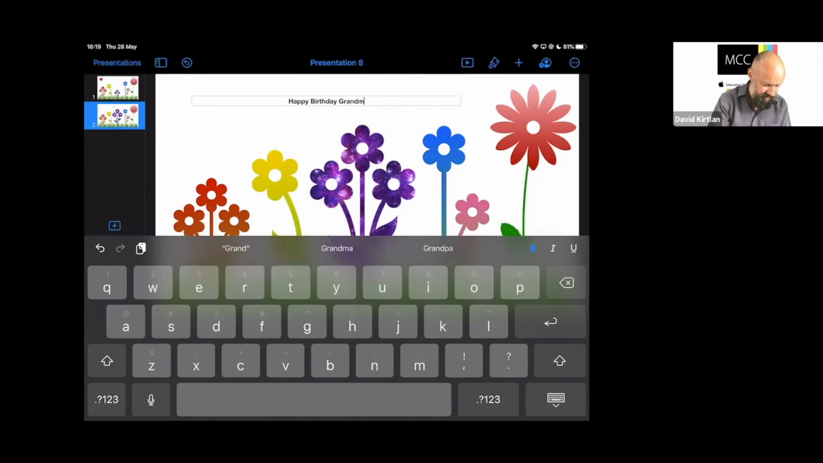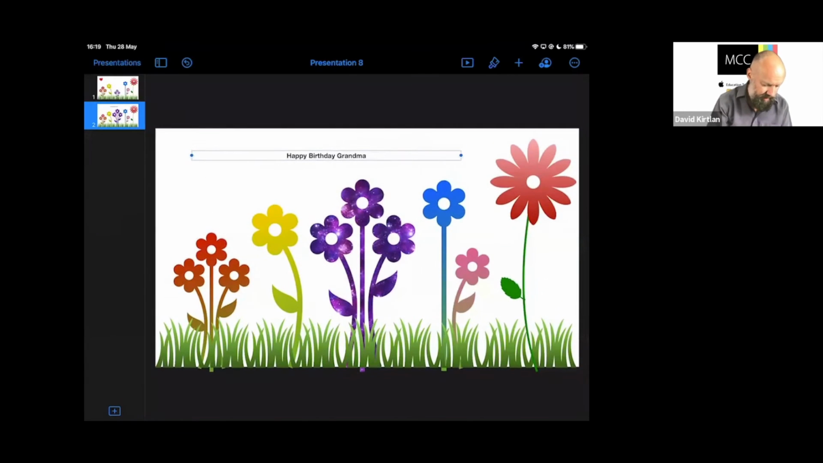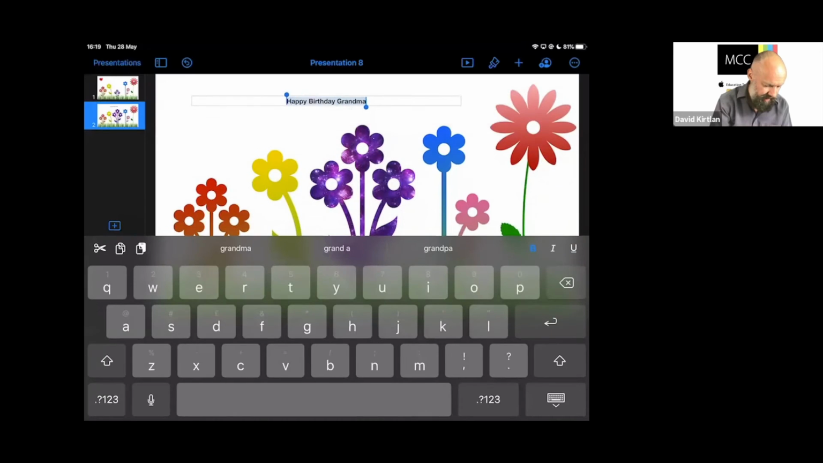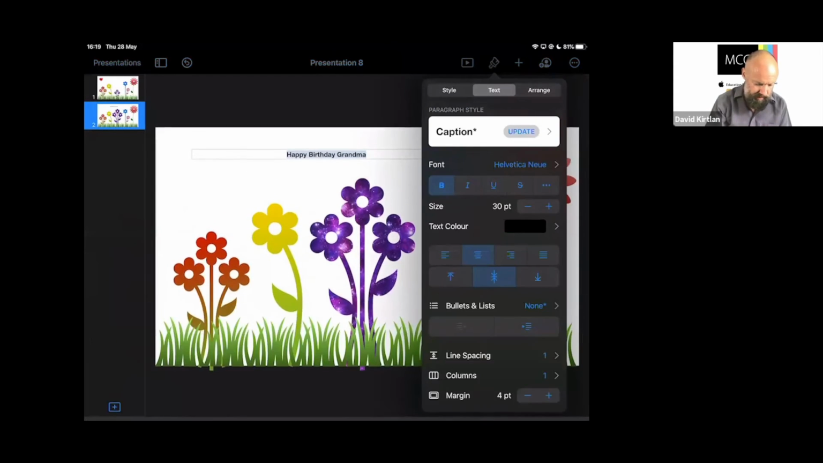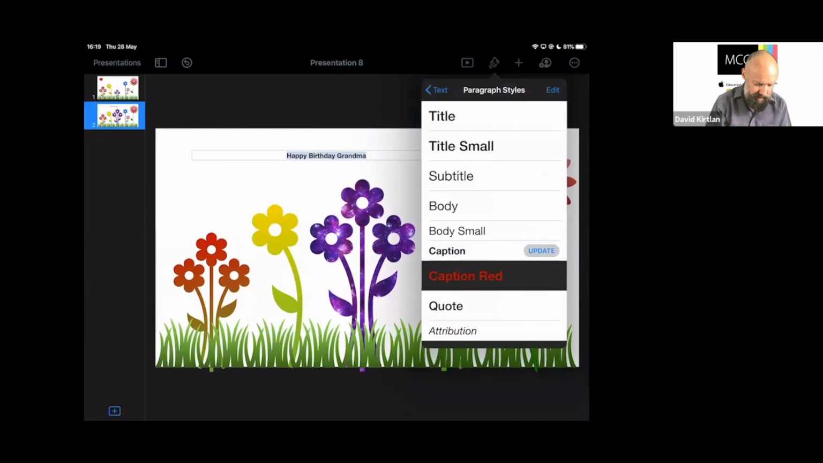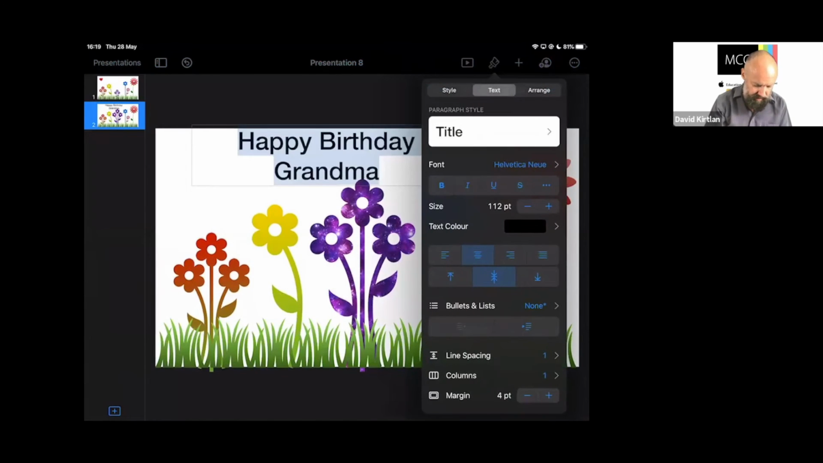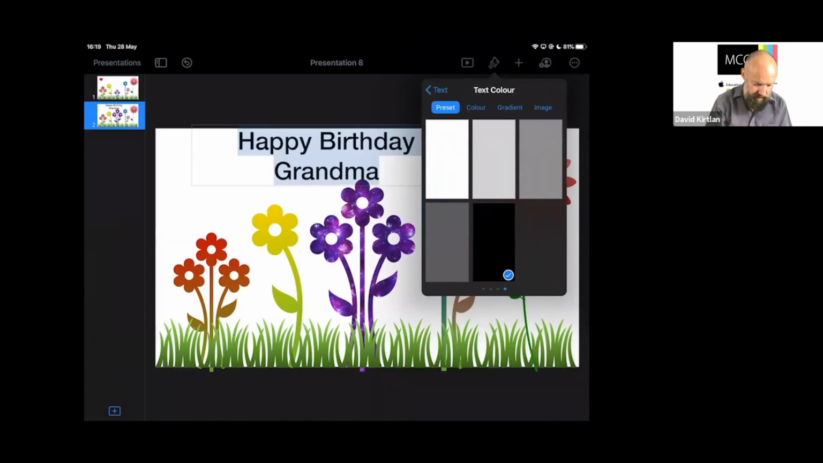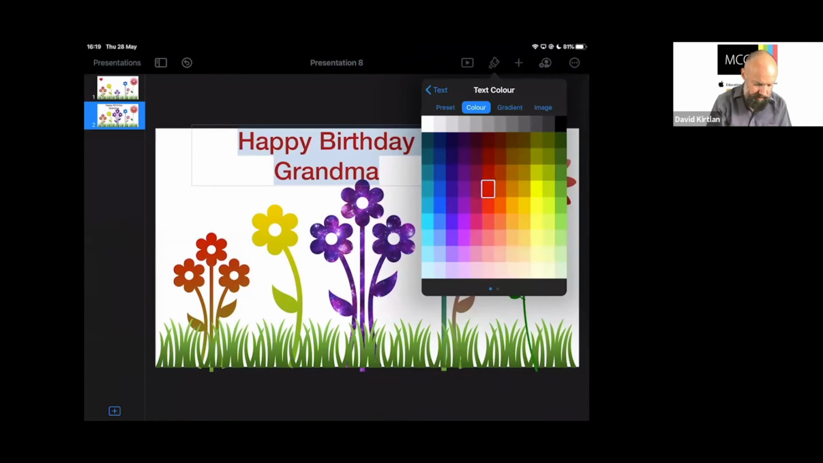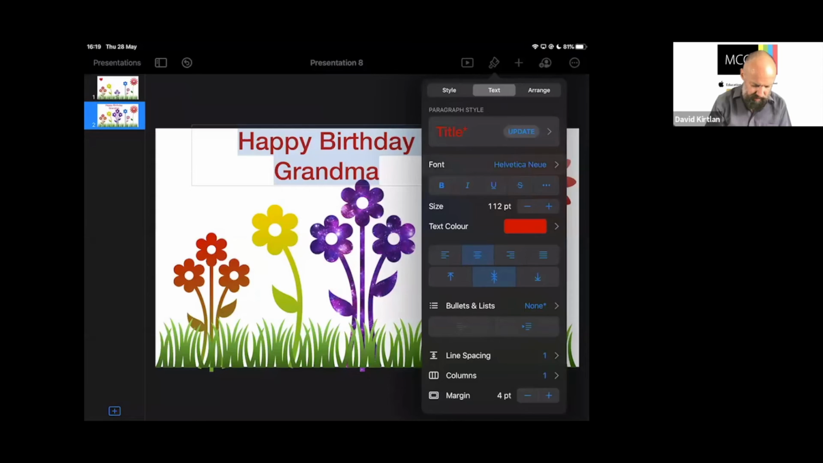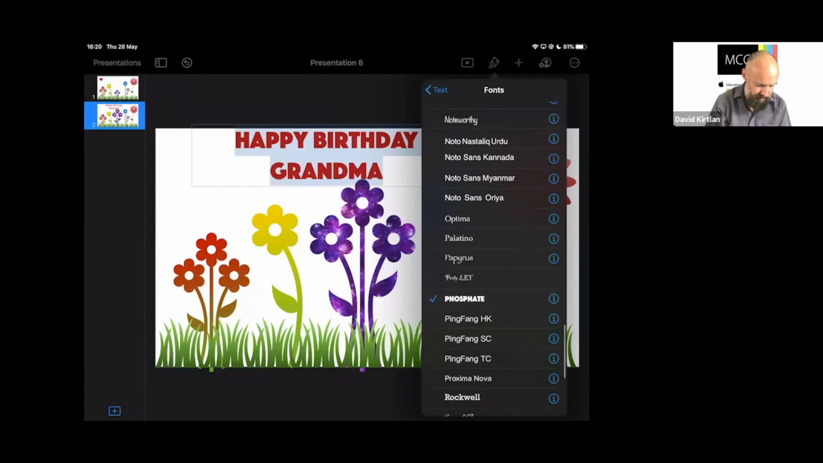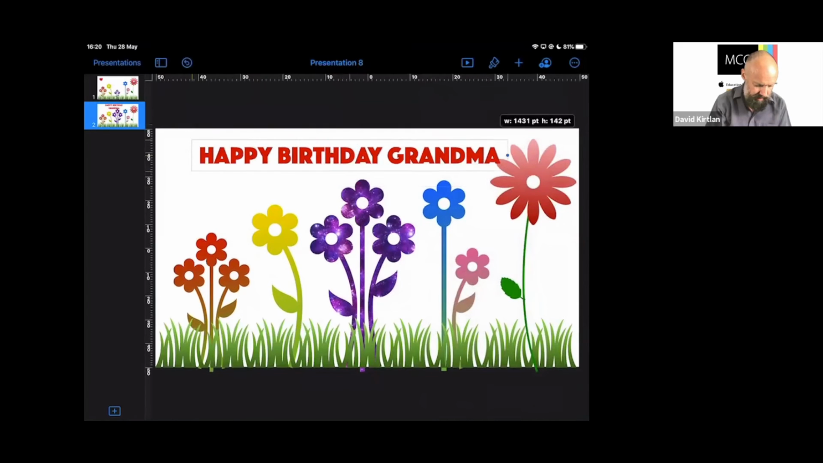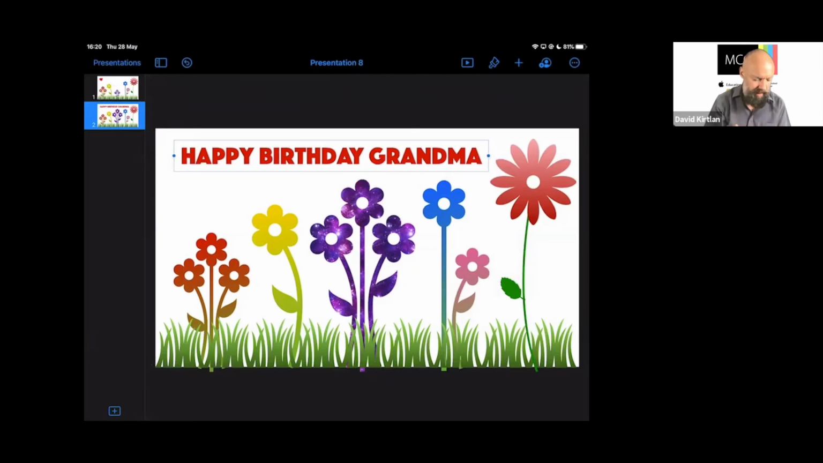Grandma. Okay, that's fine. Let's select that text. I'm going to go to my paintbrush and let's just set an appropriate size. I'm going to say it's a title. I think we'll make it red. And I think we might actually change the font. Let's go down. There's a nice one down here. Let's go to Phosphate. There we go. That's looking okay. Let's just extend that. That's looking good. So that will now appear on that second slide.